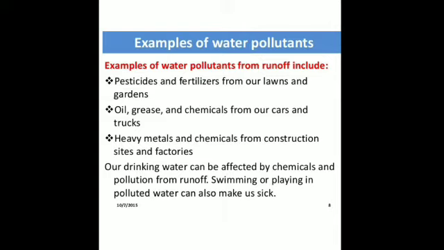Then there are oil spills also, which are a major cause of concern nowadays because they pollute the water and make it unfit for aquatic and marine plants and animals. Then thermal pollution is there, that is, a large amount of water is used by power plants for cooling, and this water used for cooling becomes hot and is discharged into the nearby water body, as a result of which the aquatic life is affected. It is harmful for the aquatic life.